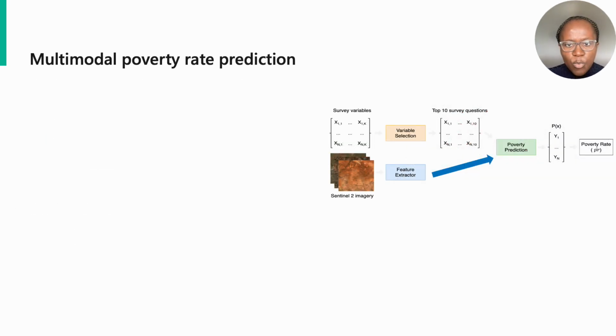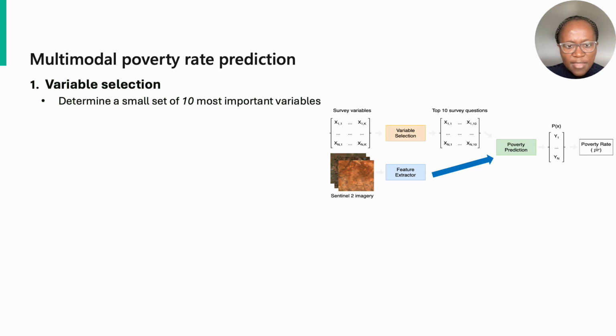Given the dataset, our proposed method involves combining image features with survey variables to estimate the poverty rate. This process includes 3 steps. In the variable selection process, we train a model to predict the binary poverty indicator using all survey variables. Given the learned model, we determine feature importance scores, which are used to identify a small set of salient survey questions for the downstream task.